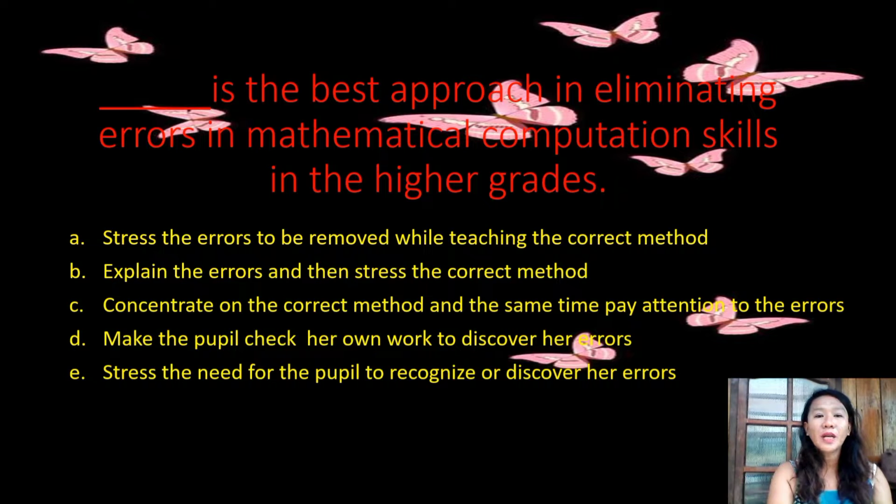A. Stress the errors to be removed while teaching the correct method. Letter B. Explain the errors and then stress the correct method. Letter C. Concentrate on the correct method and at the same time pay attention to errors. And letter D. Make the pupil check her own work to discover her errors. And letter E. Stress the need of the pupil to recognize or discover errors.